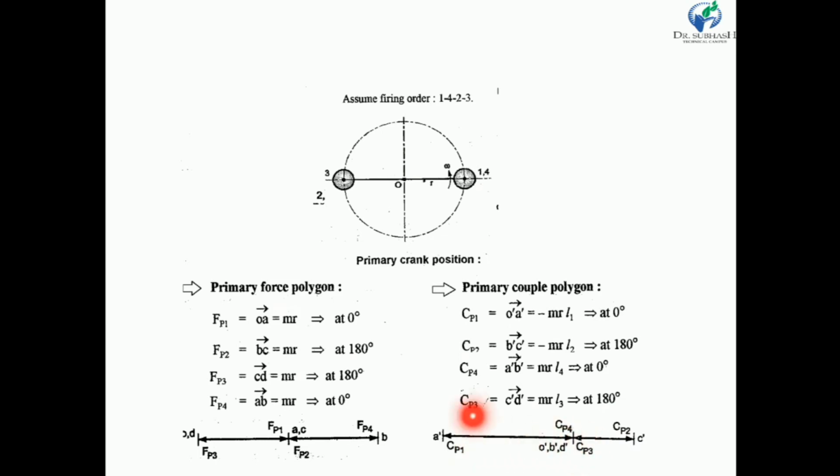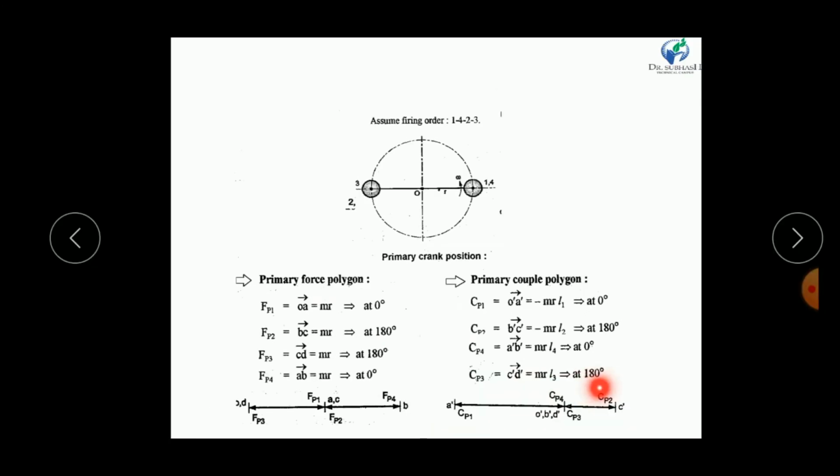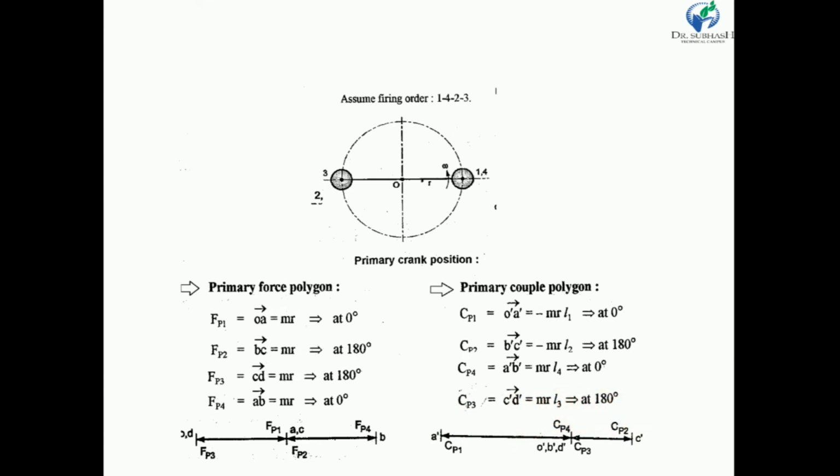Then we draw CP3, my dear friends. Second one, from the A we draw a CP2. CP2 is also minus, so we draw CP2 at 180 degree but in a negative direction, so we draw CP2 here. Similarly, at 0 degree we draw CP4. So this is CP4. B dash C dash is a CP4.